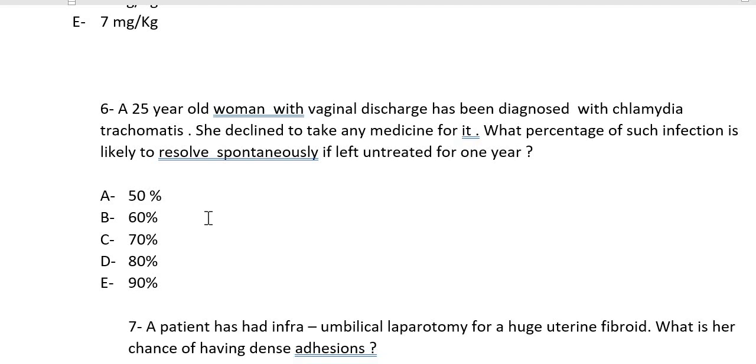Sometimes they don't want to take the medicines because they have seen their friends take the medicine, but the infection didn't go away, so they are not very happy and don't want to take treatment.